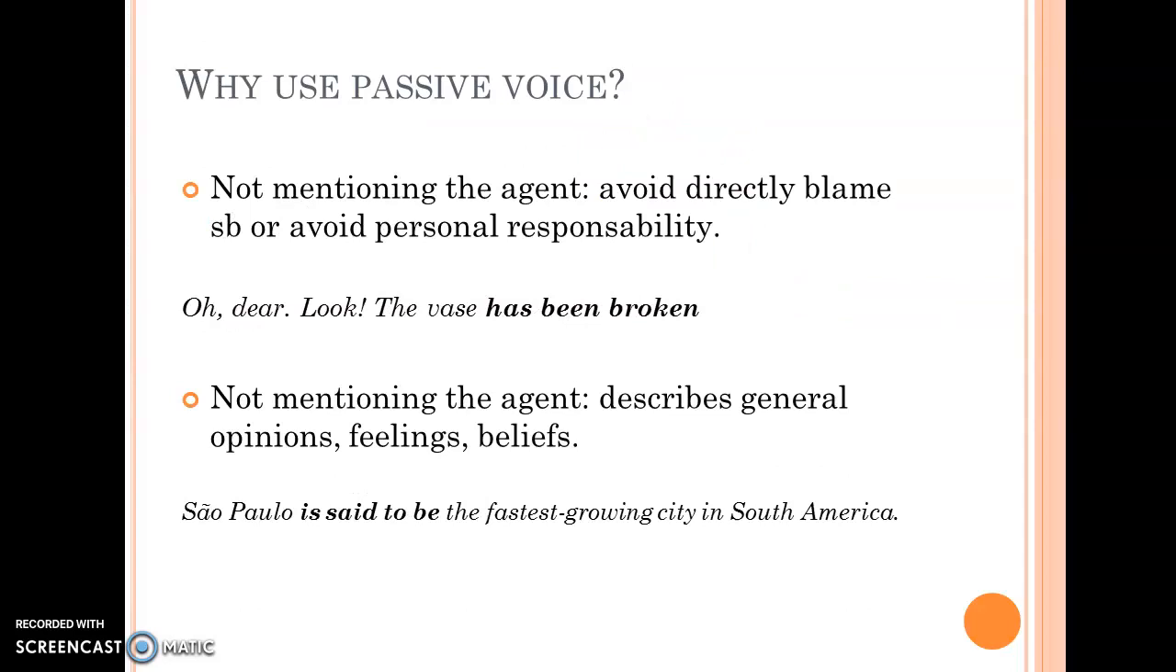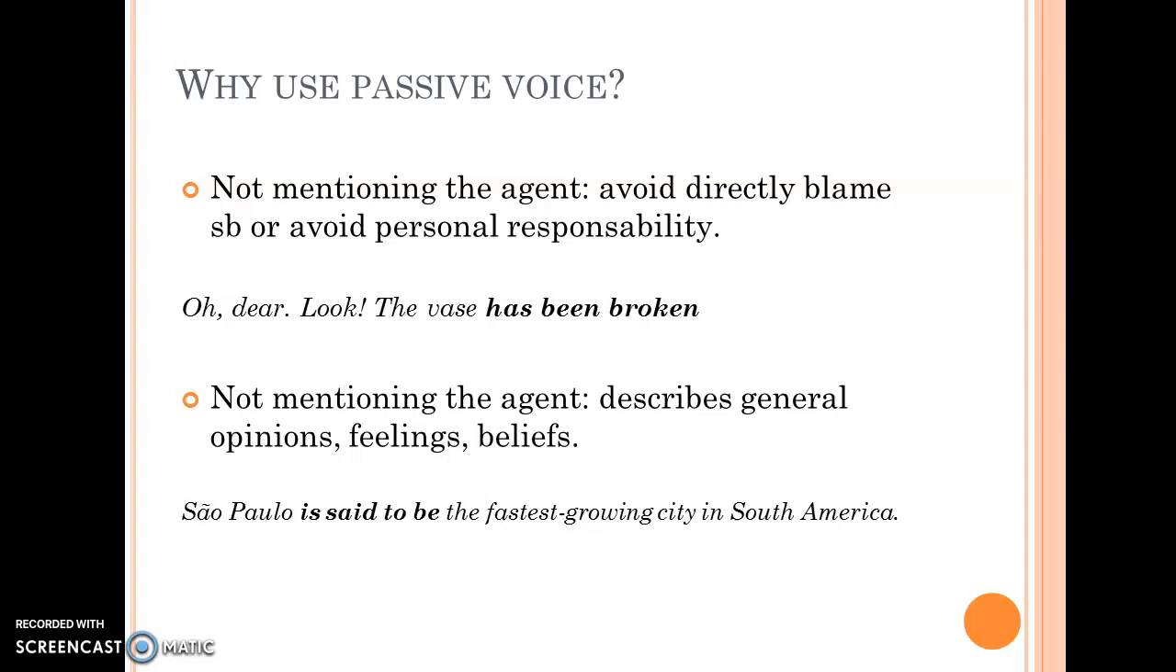When we don't mention the agent, one of the reasons might be because we want to avoid directly blaming somebody or avoid personal responsibility. In "The vase has been broken," we avoid directly pointing at somebody, blaming somebody.